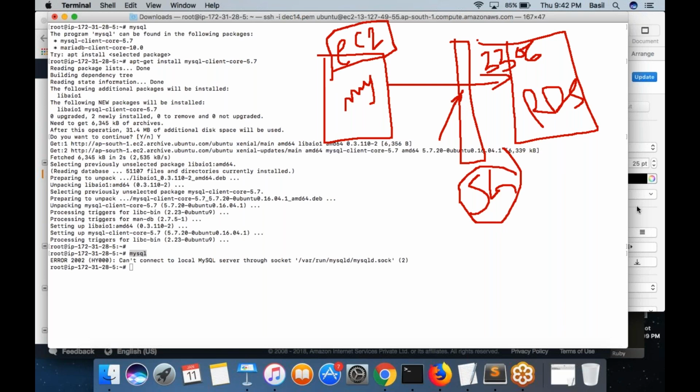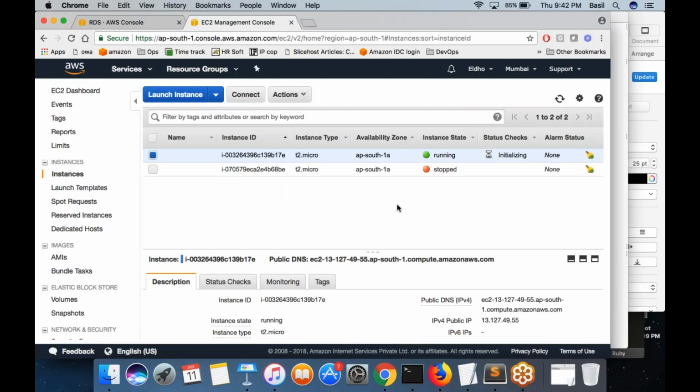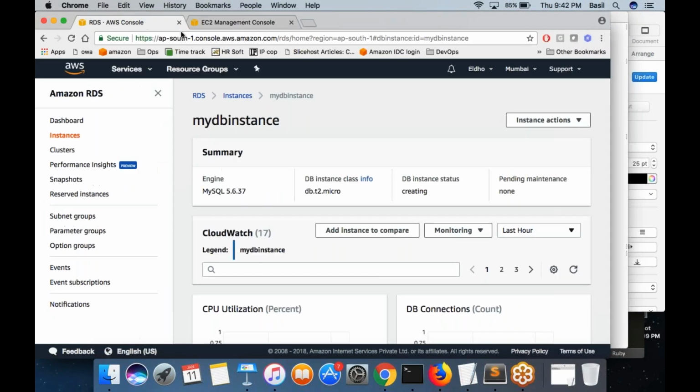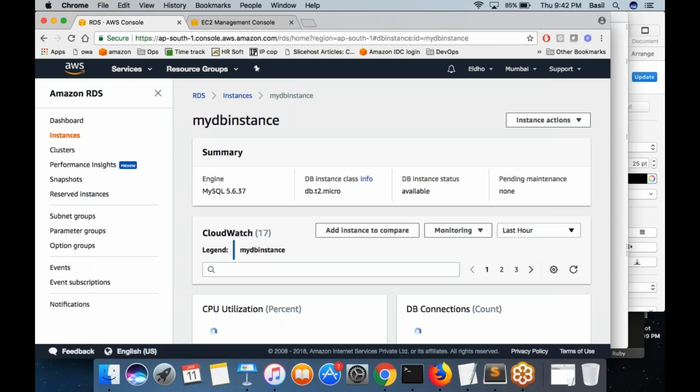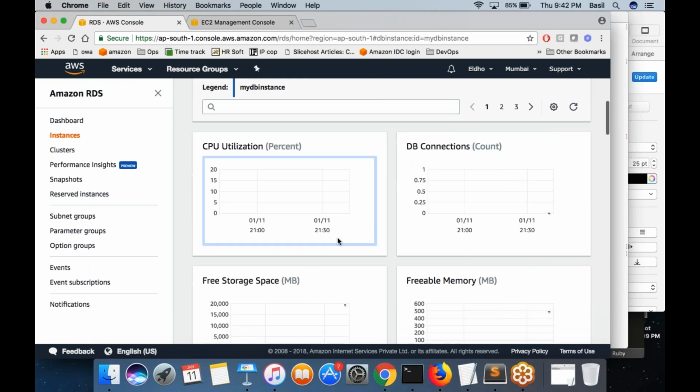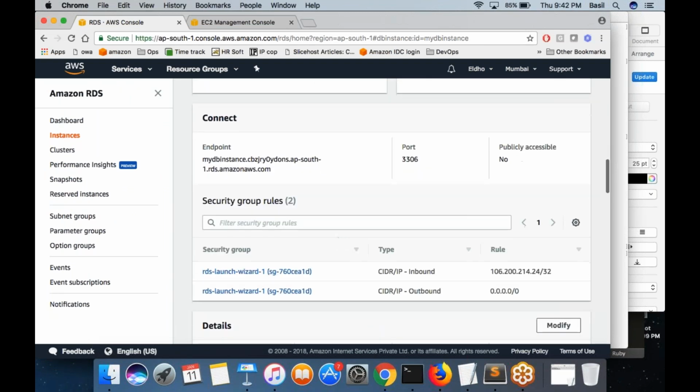So first let me check the status of the RDS, whether it got created or not. Okay, my database endpoint is ready. The DNS name of my database is ready.